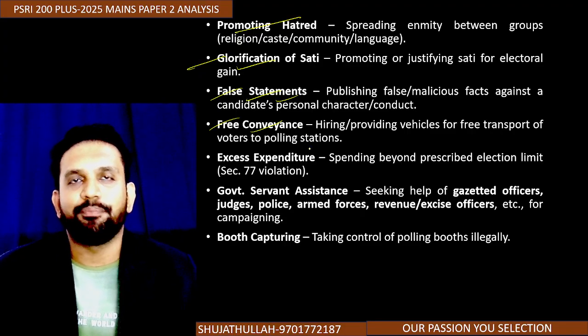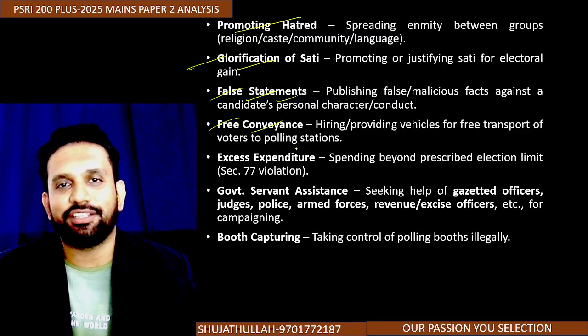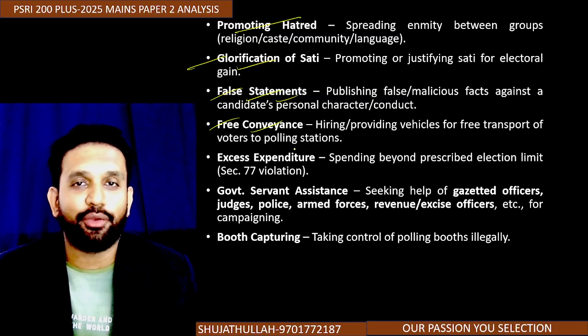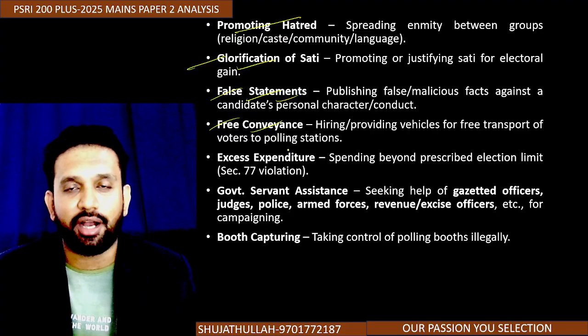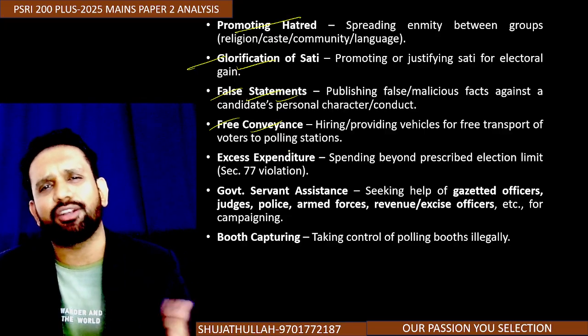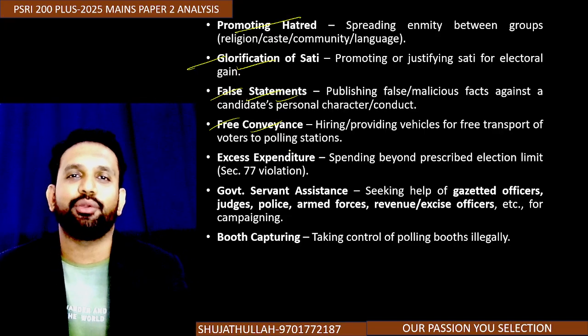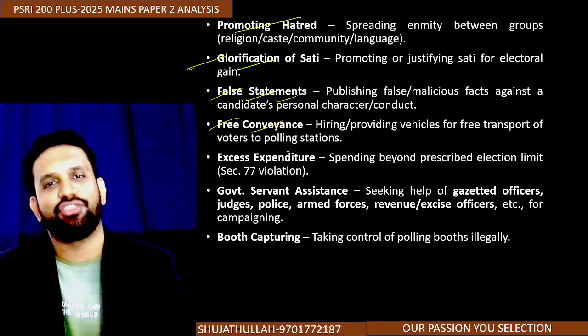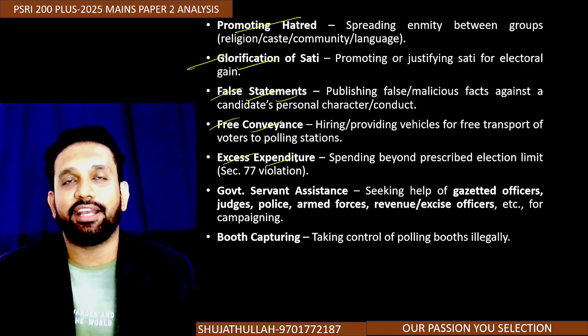Free conveyance है. Okay, I cannot just appeal to the people that कहाँ पे भी है वो आ जाओ हैदराबाद में, let us meet at gun park, okay, and I will be free fruit दूंगा, यहाँ पे बिरयानी दूंगा. तो basically government and constitution wants that हमारे दिल से लोग आए और दिल से अपने जनादेश दें. Okay, excess expenditure नहीं करना है. That's why there is a limit given.